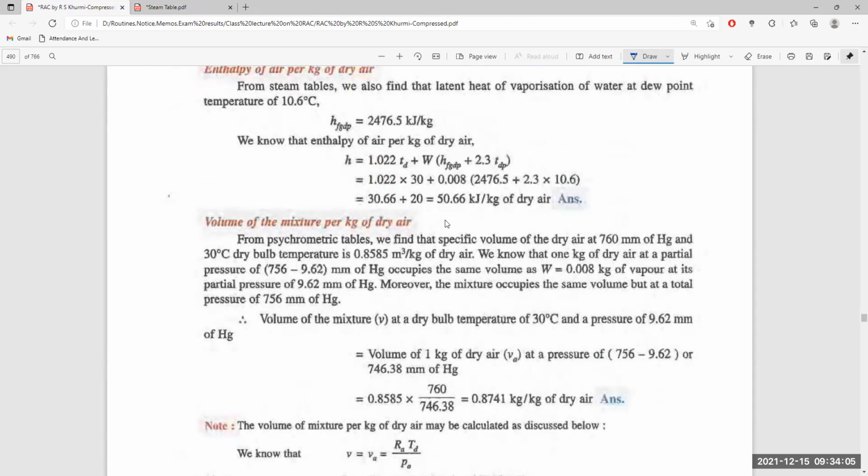Moreover, the mixture comprises the same volume at a total pressure of 756 millimeter Hg. The volume at 30 degrees centigrade is therefore 0.76 divided by this, equal to 0.741 cubic meter per kg of dry air.